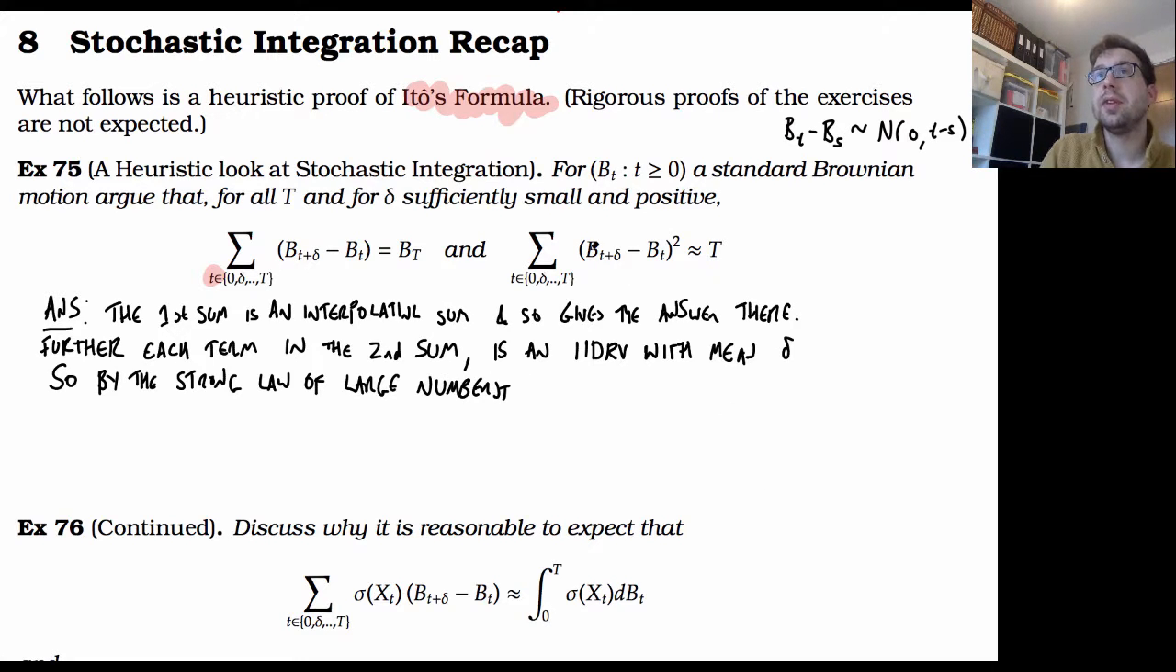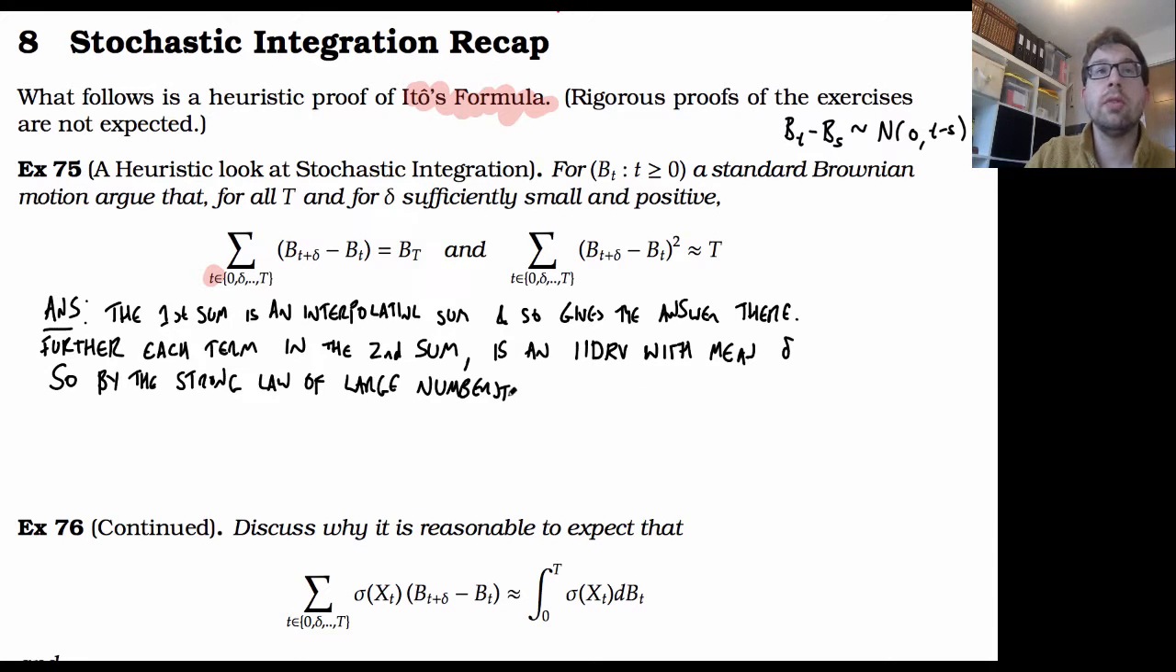Okay, so notice we're summing up t over delta terms here, and each of them has mean delta, so we're going to end up with t overall. So t divided by delta terms, each with mean delta, so we're going to get delta times t divided by delta, on average t. And since they're IID random variables, we can apply the strong law of large numbers, and this equality is going to get tighter and tighter.